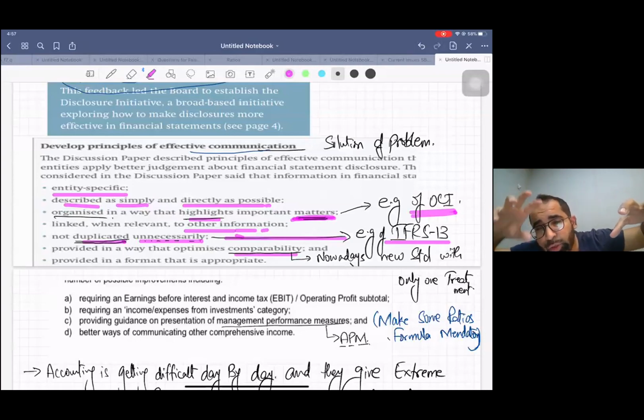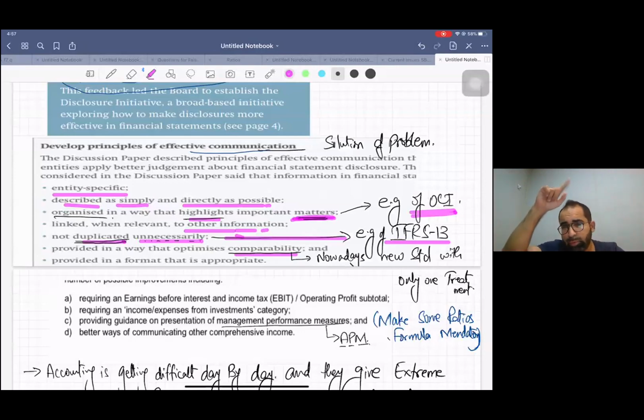In debt market, majority things are fair value except amortized cost. So you just think the 80-90% treatment of financial instruments is now fair value. So why have they emphasized more on fair value? To promote comparability. So this is also the target of the board. So now these are some solutions which you need to know.